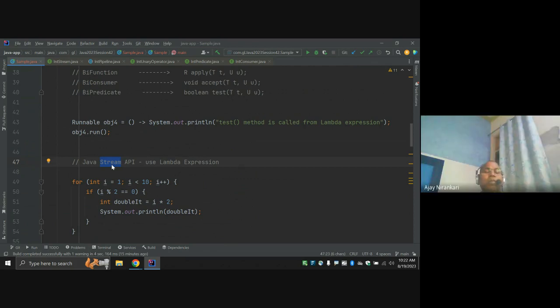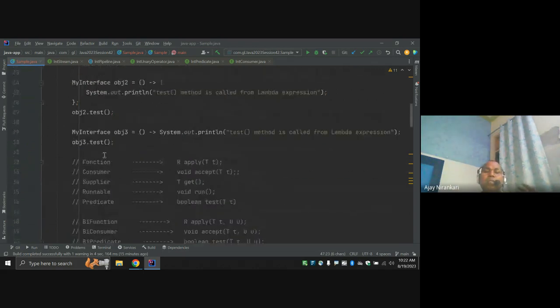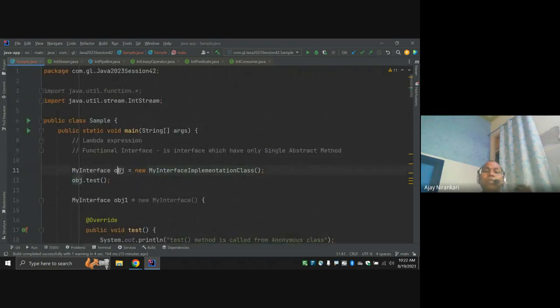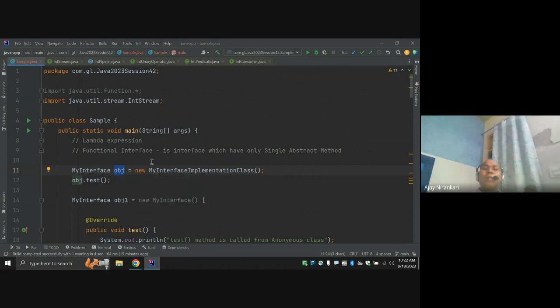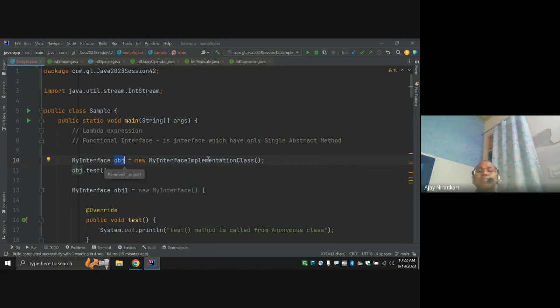So in the coming sessions we will learn how you can use collections of objects. Till now, we have understood how to create the class and how to create the object, right? But what happens if I create 10 objects? Where am I going to hold them? Okay, I have created the employee class and I have created 100 employees. Where am I going to put these 100 employees, will I create 100 variables? No, we have to use the array data structure, or similarly other Java provided methods and APIs.